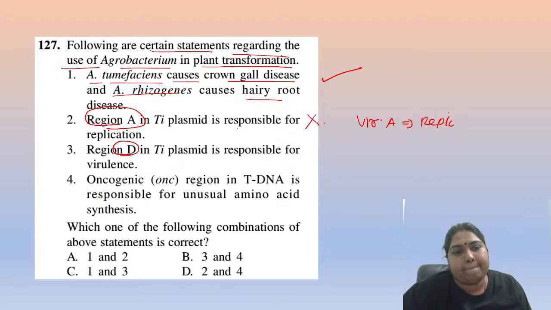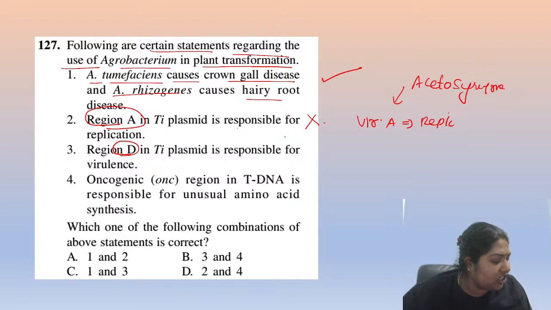Never. Vir A is for attachment with your acetosyringone. So this is wrong. Absolutely. Yes, Shivani, Donna, Anushka, Shubha. So this is absolutely absurd, no? So this can be eliminated.